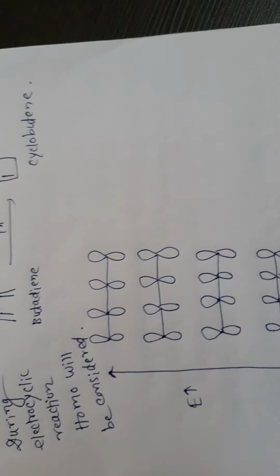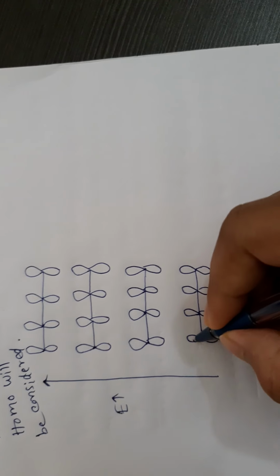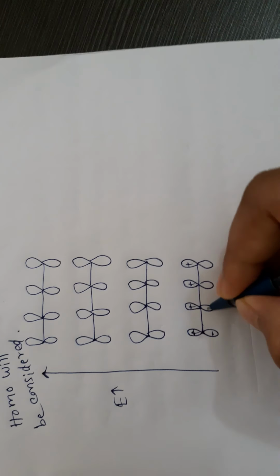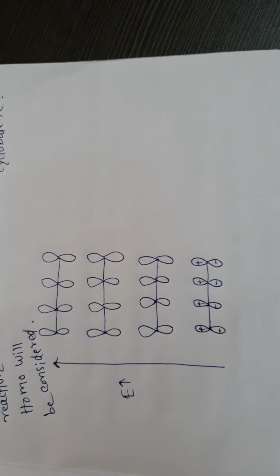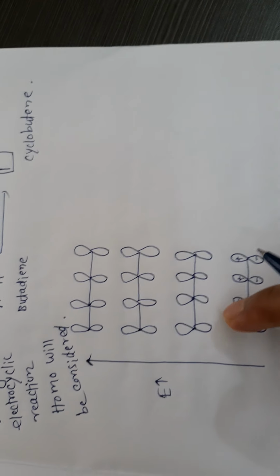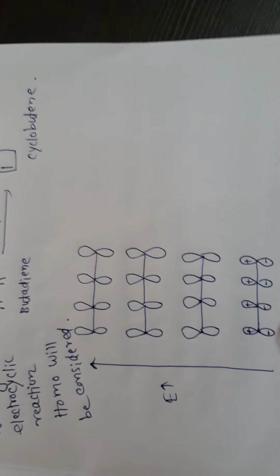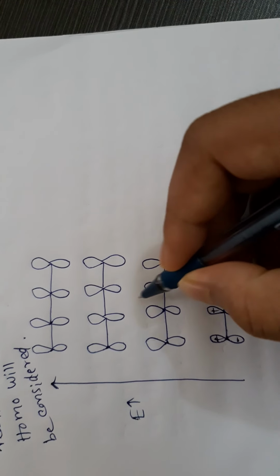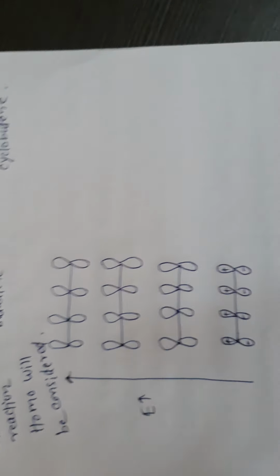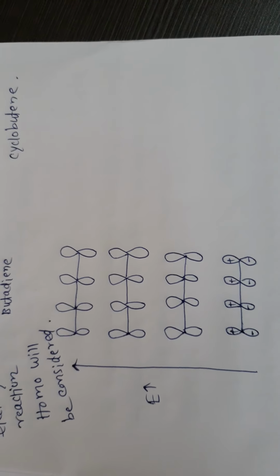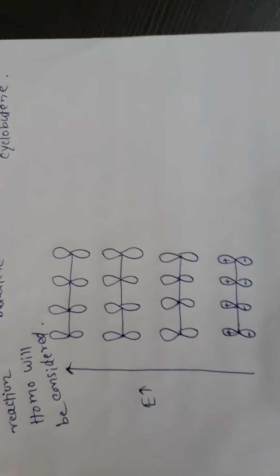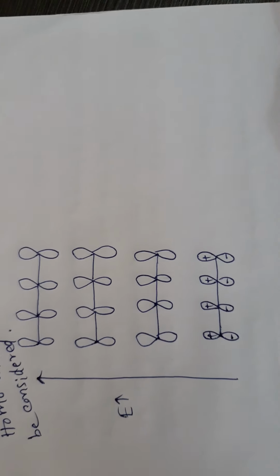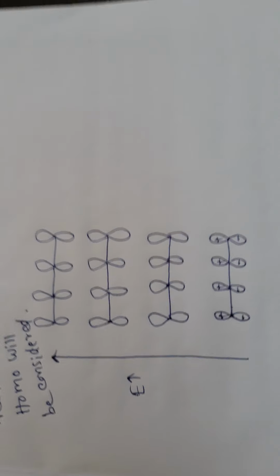In the ground state all are plus plus plus plus, because these are p orbitals. You know the angular shape of the p orbital, means above is plus, below is minus. But here one node is present. One node means after that it changes sign. If you know quantum mechanics, then you will definitely know about the node: after the node the wave function changes its sign.